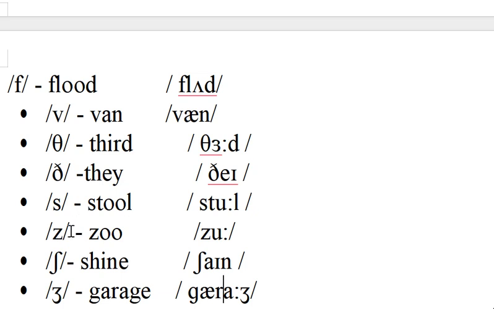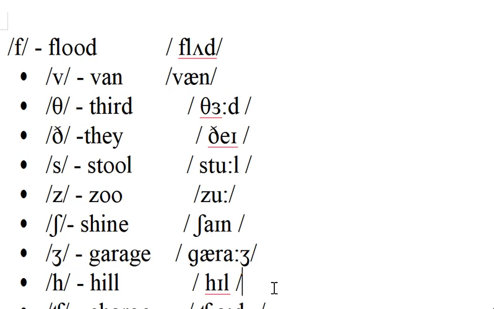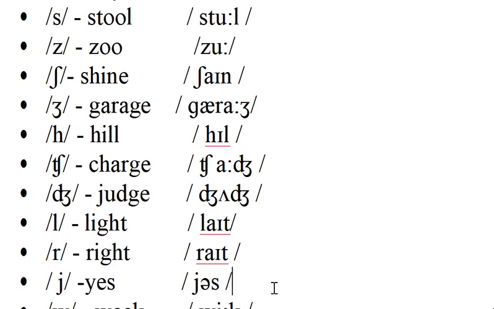This is the sh sound, touching the alveolar ridge in the middle of the upper part of the mouth: shine, shut, shaw. Next, garage, where the ja sound is released. Ha symbol: hill, hut, him.